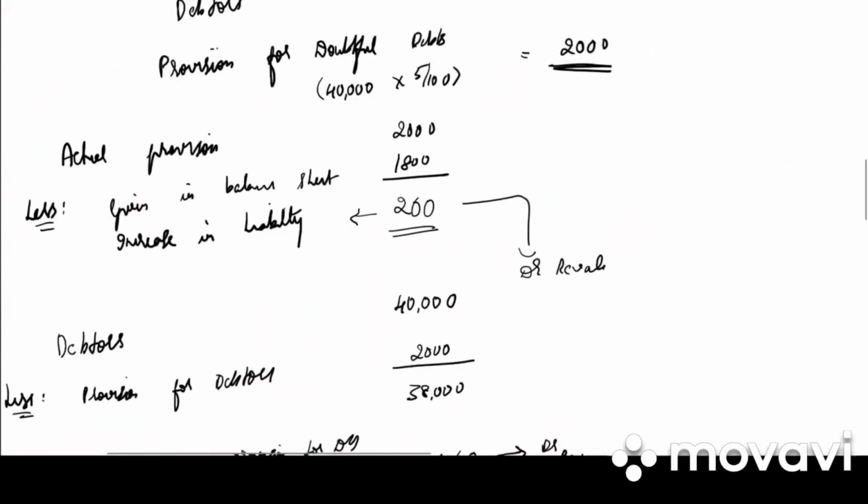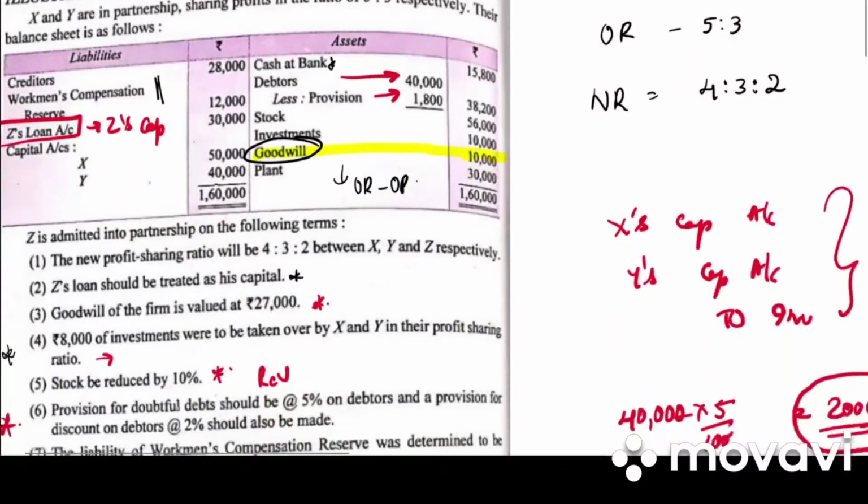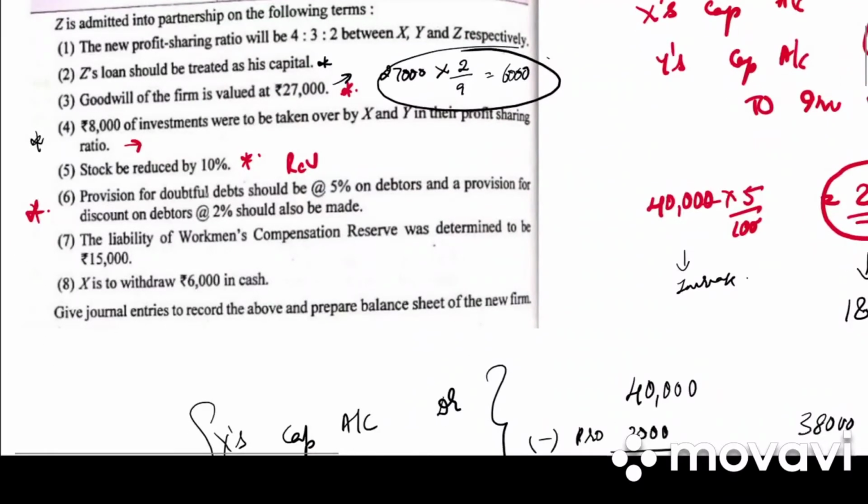Now we need to write the Z share of goodwill to the old partners in the sacrificing ratio. So goodwill of the firm is how much? 27,000. What will be the share of Y? It will be 27,000 into 2 by 9. It is 6,000. So this 6,000 will be transferred to X and Y's capital account in their sacrificing ratio.